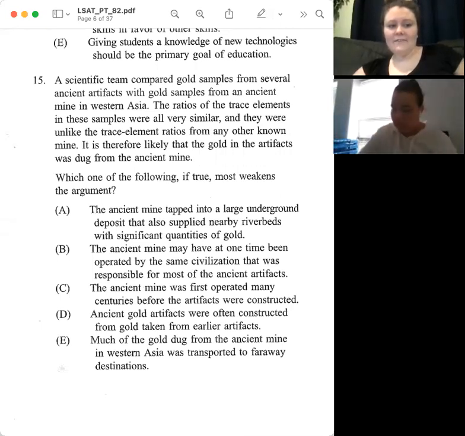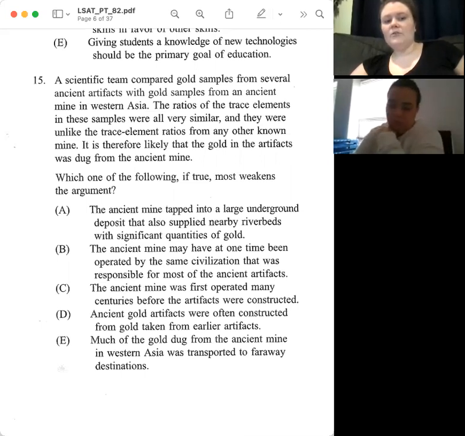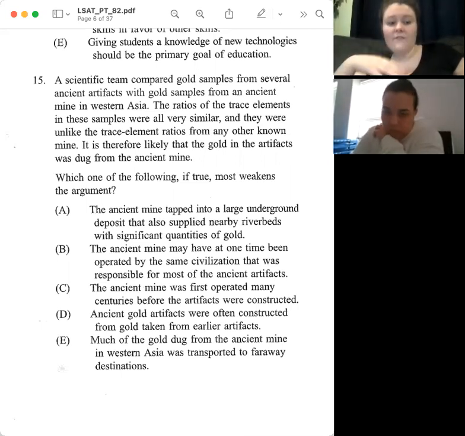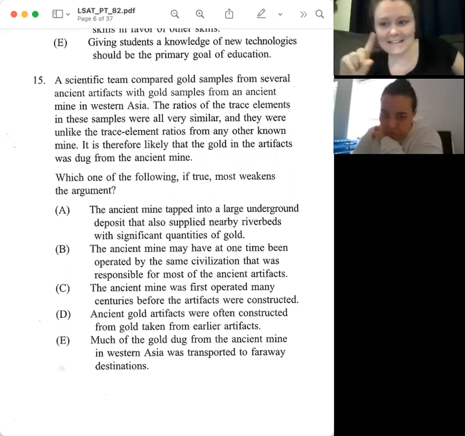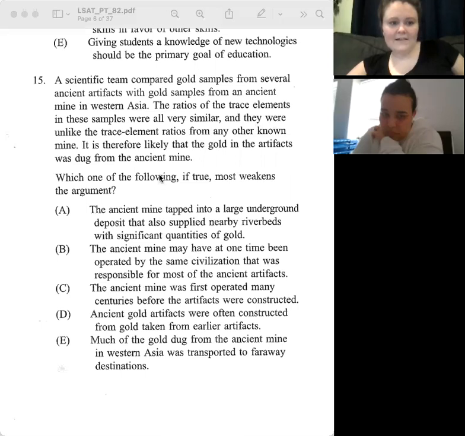So the elements in these gold things are very similar, and we don't have any similar gold mine. Like, we've never found these trace elements in another mine. But that doesn't mean a mine doesn't exist. We just haven't found it. Right. It is therefore likely that the gold in the artifacts was dug from the ancient mine.